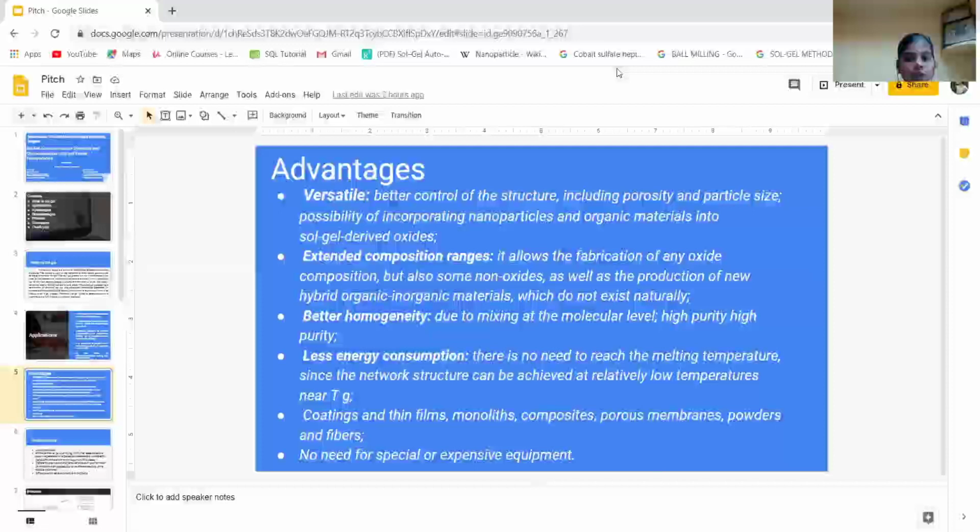There is no need to reach the melting temperature since the network structure can be achieved at relatively low temperatures near Tg. Coating and thin films, monoliths, composite, porous membrane, powder and fiber. No need for special or expensive equipment.